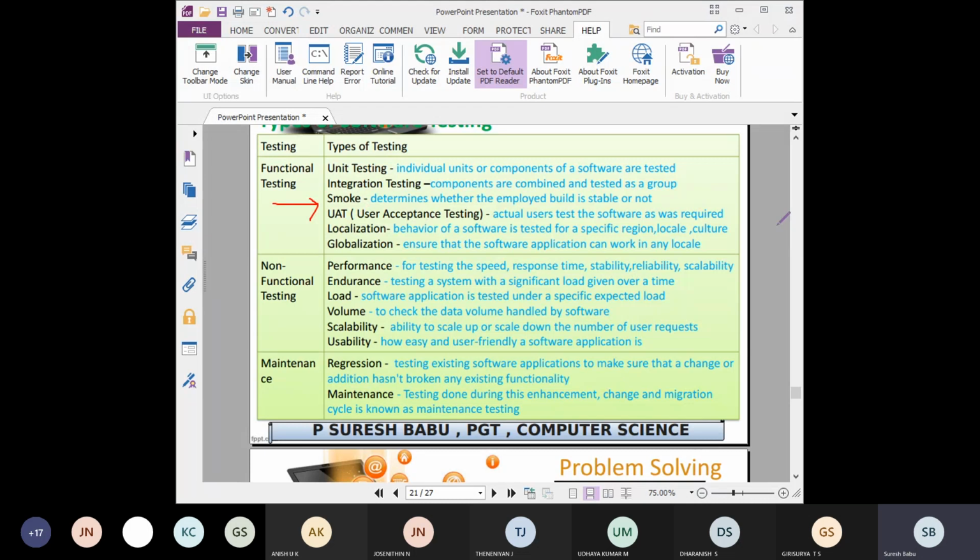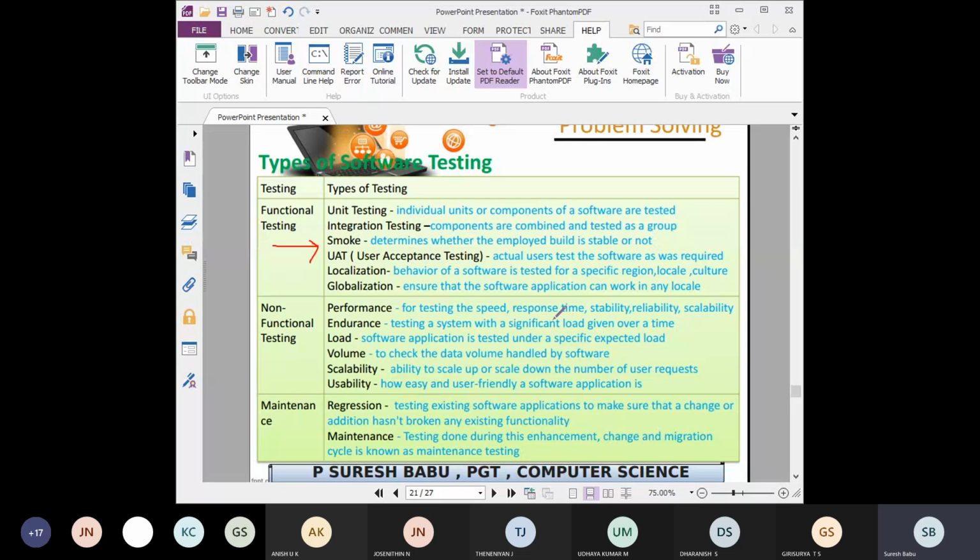I told everyone to go through this, everyone can easily understand. So before releasing a particular software, everything will be tested for its reliability, scalability, usability, regression, maintenance, errorless, performance, everything will be tested using this list of testing.